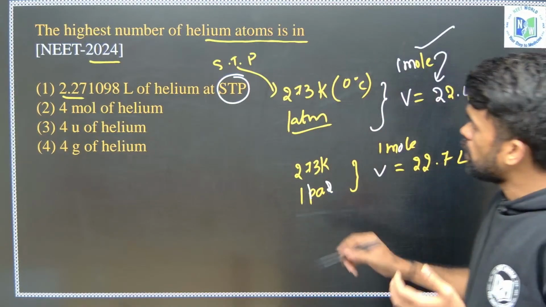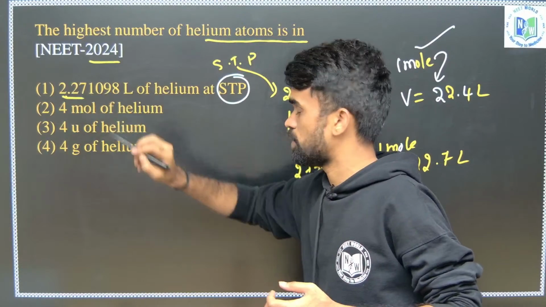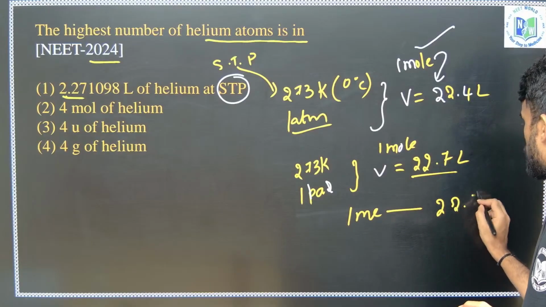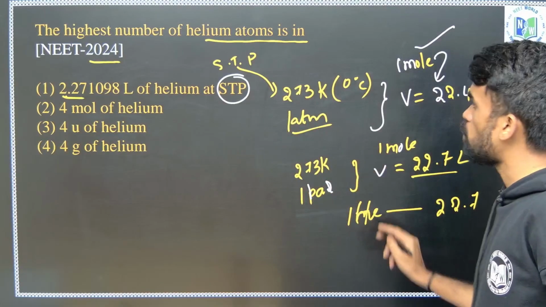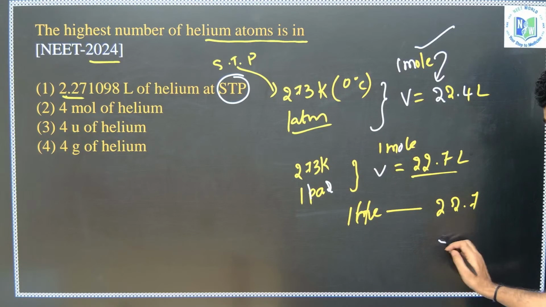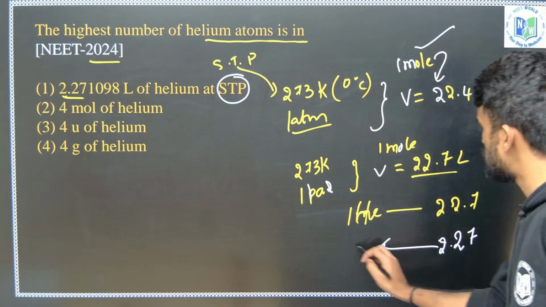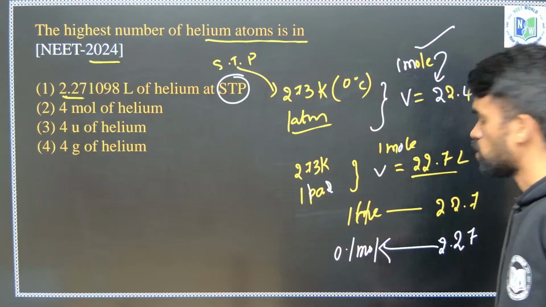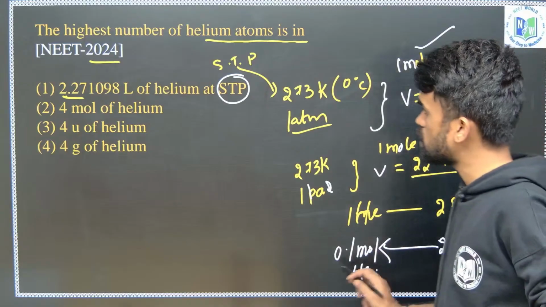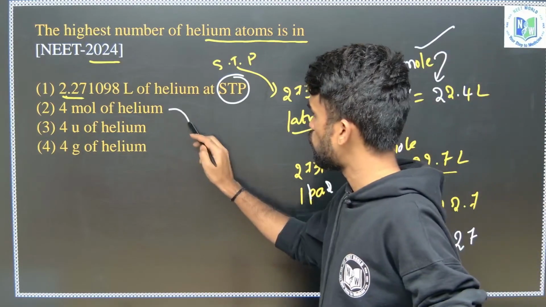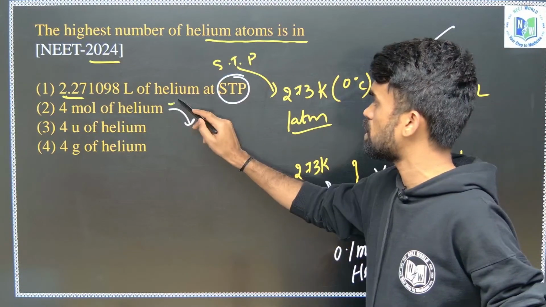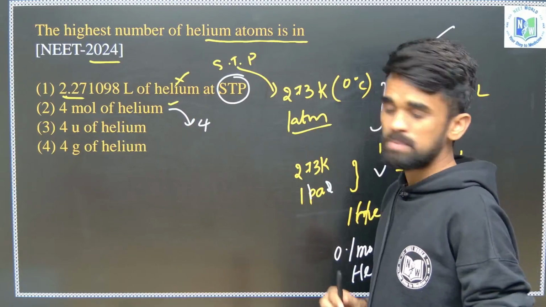Now see, here it is given as 2.27. If I give 1 mole of helium, how much volume will it have? 22.7. So they given it as 2.27. It means they divided this number by 10, so divided by 10 means this side also divide by 10. So 2.27 means how many moles? It is 0.1 mole of helium. So this is how you can understand. Now it is 0.1 mole. Then next, here it is 4 mole. Which is bigger number? 4 mole is bigger than this 0.1, no? So it is having maximum number of particles in the first case. Okay, so option 1 cannot be the answer.